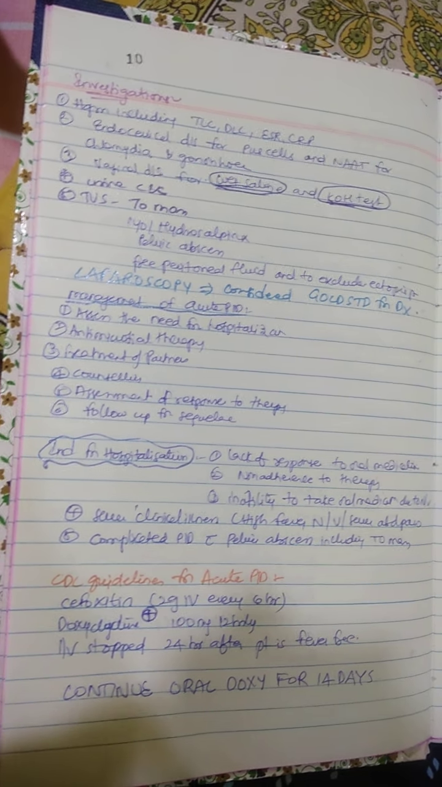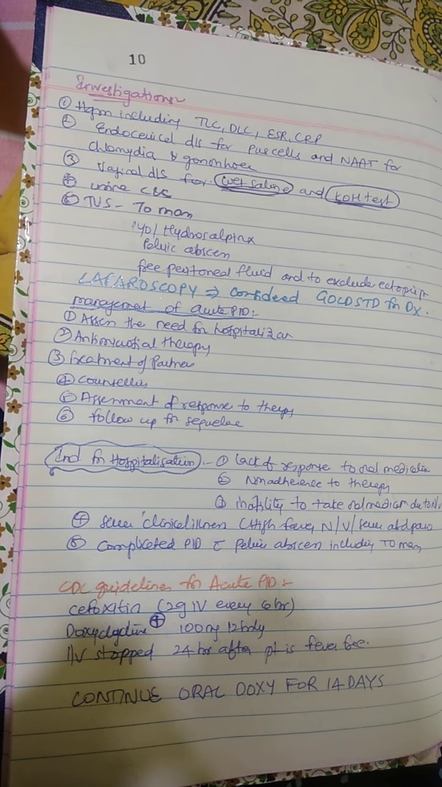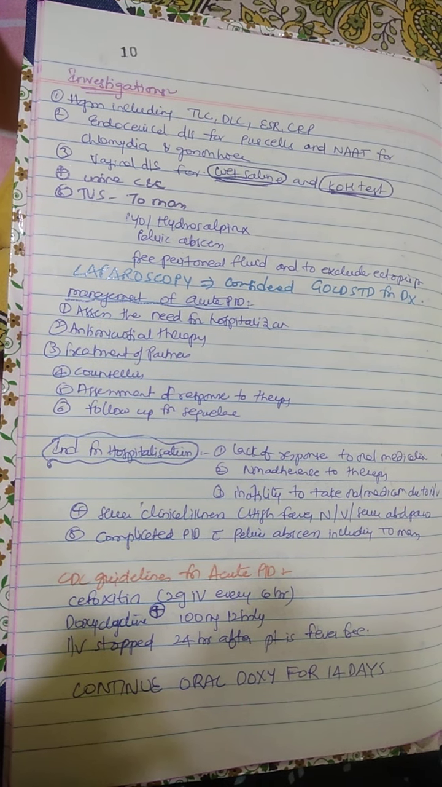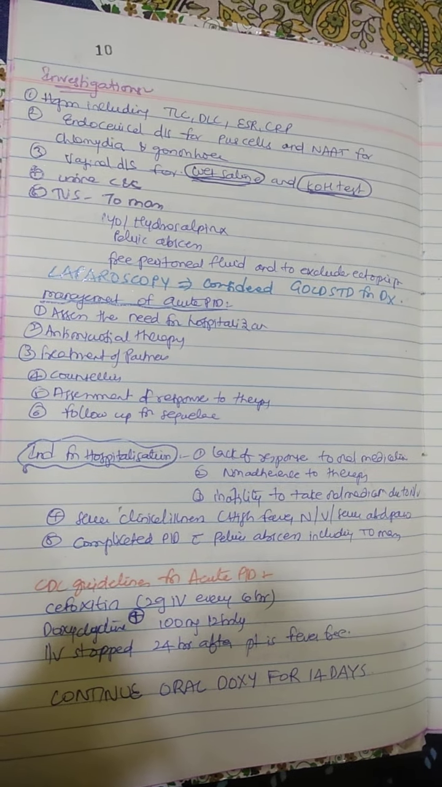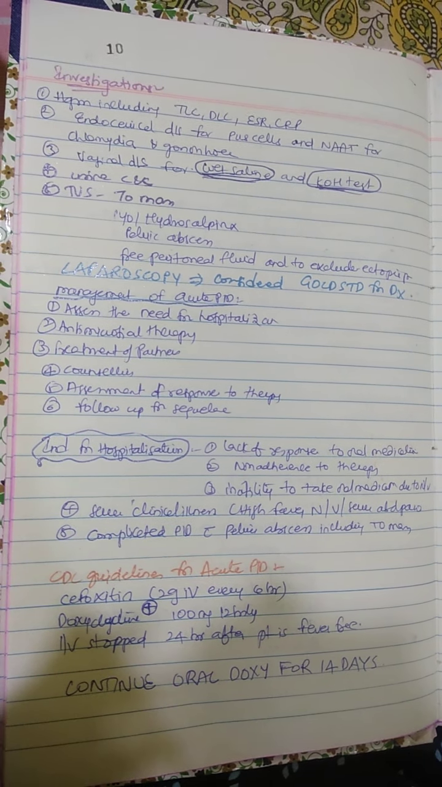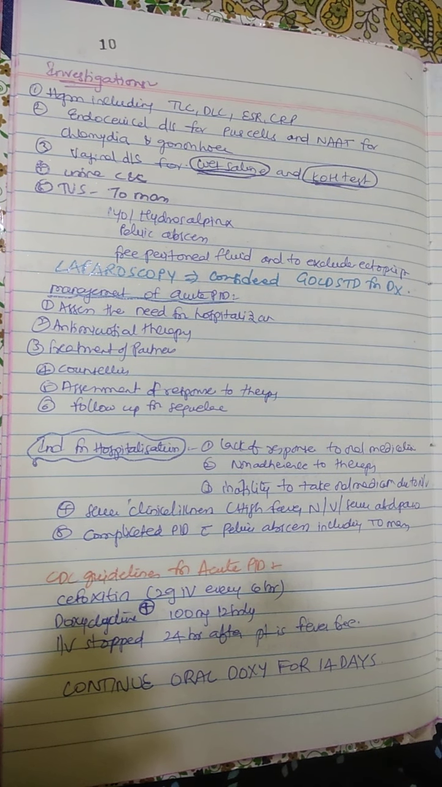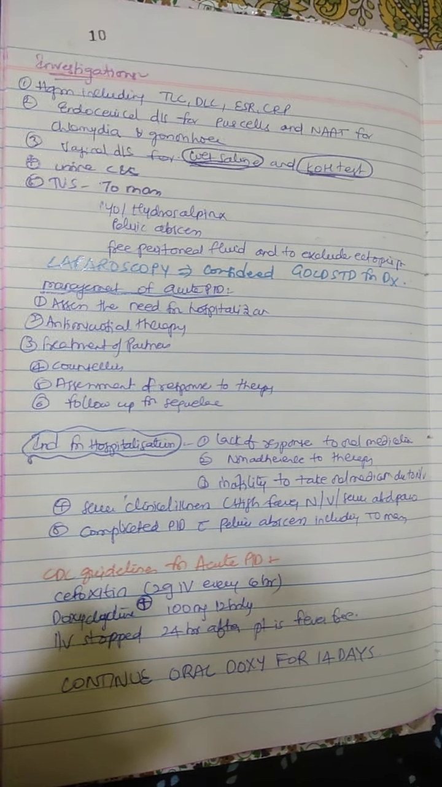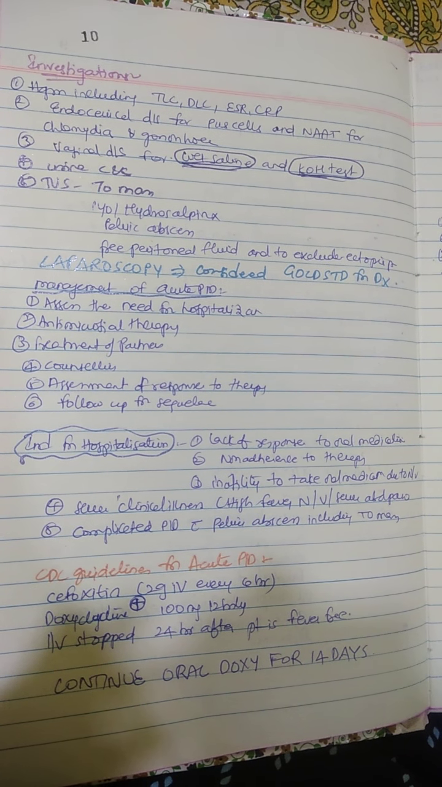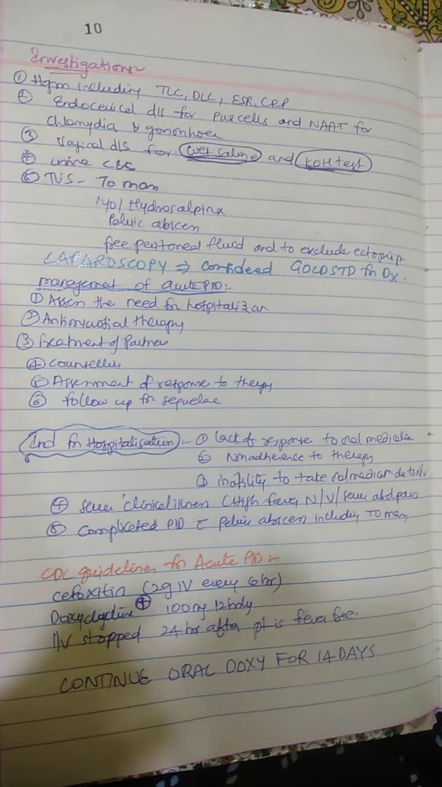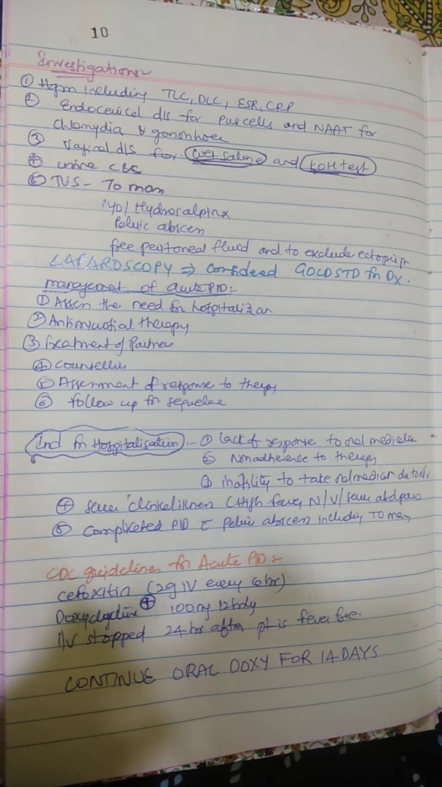What are the investigations in case of PID? Mainly includes the general investigations like CBP, total leukocyte count, differential leukocyte count, ESR, and endocervical discharge for pus cells, and NAT for chlamydia and gonorrhea, and vaginal discharge for wet saline and KOH test, and urine culture sensitivity, transvaginal ultrasound to rule out the TO mass, pyo or hydrosalpinx, pelvic abscesses, and laparoscopy is considered as gold standard for